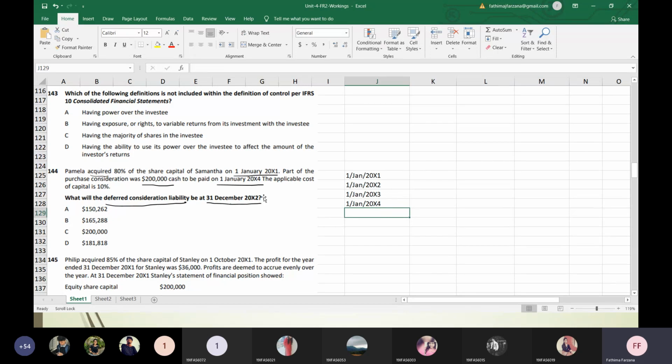But what they are asking is, what will be the deferred consideration liability on 31st December 2002? 31st December 2002 is nothing but what you will have on 1st Jan 2003. So the year end is 31st December. So I go back to that.